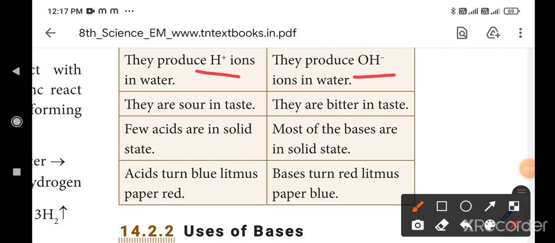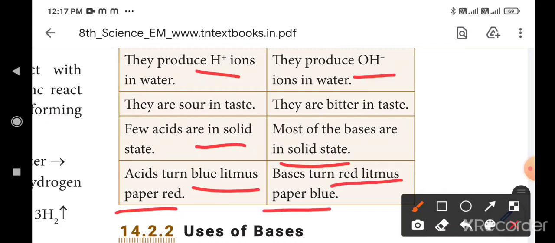Okay. Few acids are solid state, most of the bases are solid state. Mostly acids are in a liquid state, so only a few are solid state, that is benzoic acid. But here most of the bases are solid state, few only liquid state. Next, the acid turns blue litmus paper red. Blue litmus changes into red color. Here the red litmus changes into blue color. This is the difference between acids and bases.